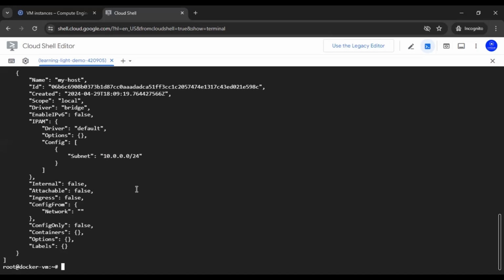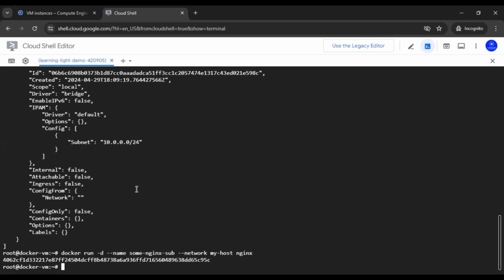Now let's create one container inside this particular subnet, and the command is docker run -d --name some-nginx-sub, and then we need to specify the network, which is my-host, and then nginx.